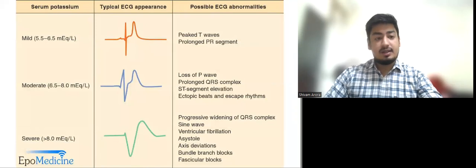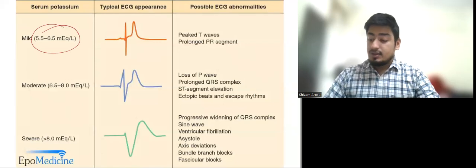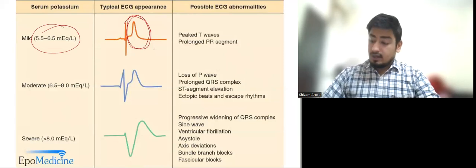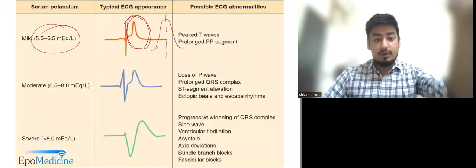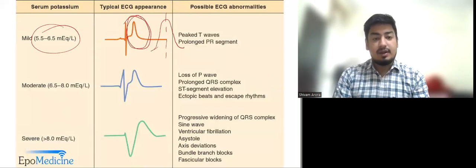Now the ECG changes in hyperkalemia. When the potassium starts rising, initially 5.5 to 6.5, जब potassium level होते हैं, we call it mild hyperkalemia. उस time पे there is a tall T wave, and this is known as tall tented T waves, and it is symmetrical. If you divide it into two parts, then the first part and the second part are very symmetrical.